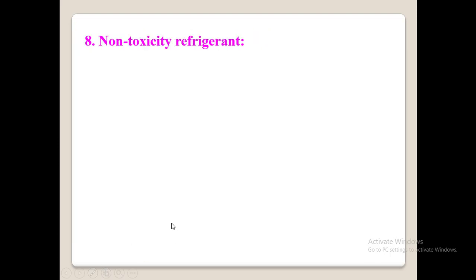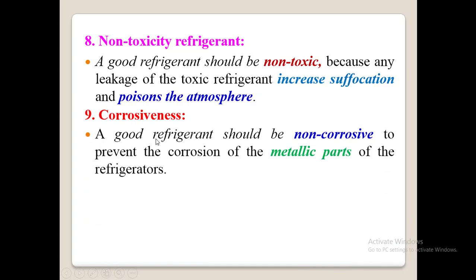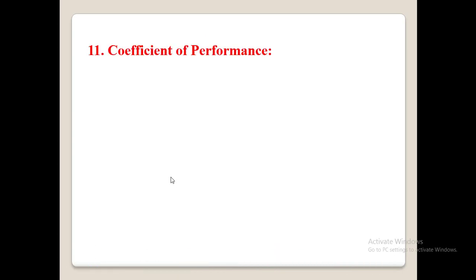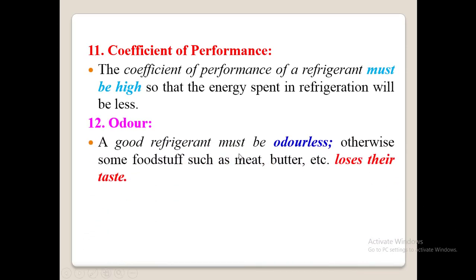So next we have non-toxicity, that is regarding toxicity of the refrigerant. A good refrigerant must be non-toxic, non-corrosive, and should not decompose under the operating conditions. Next, the coefficient of performance of a refrigerant should be high, and a good refrigerant should not have any odor.